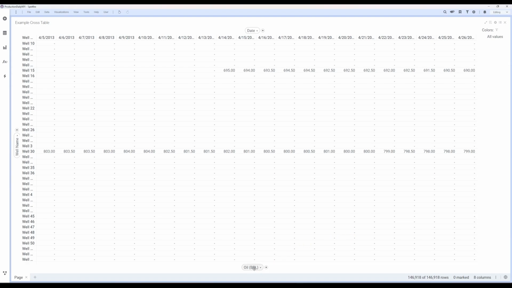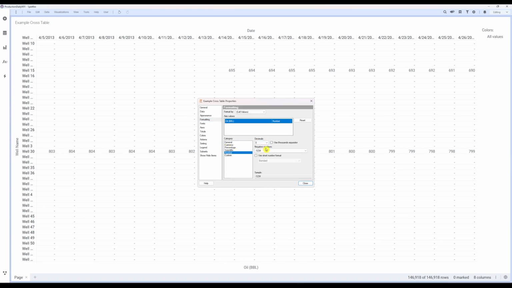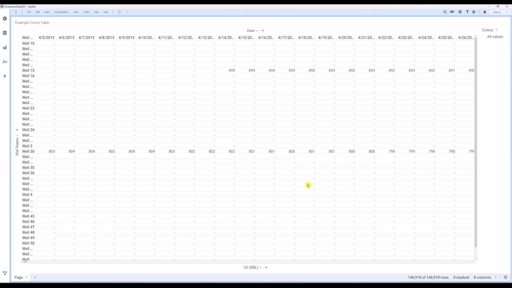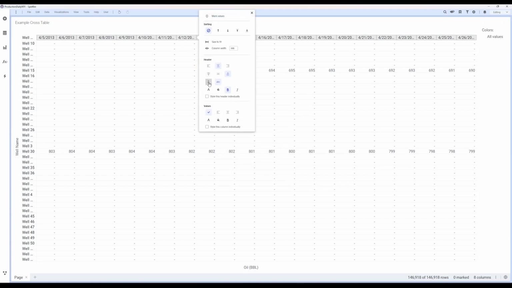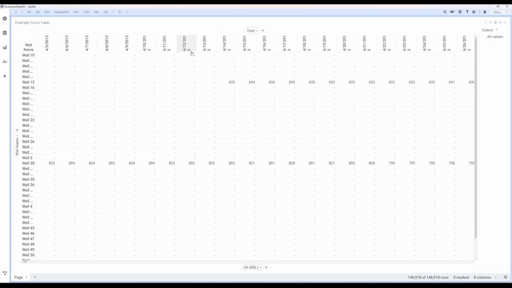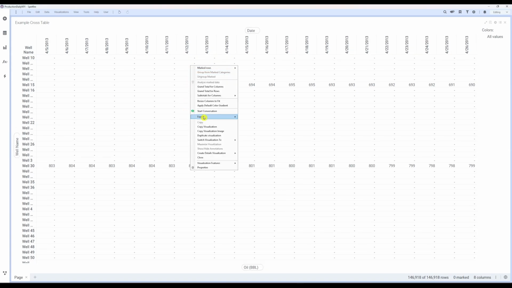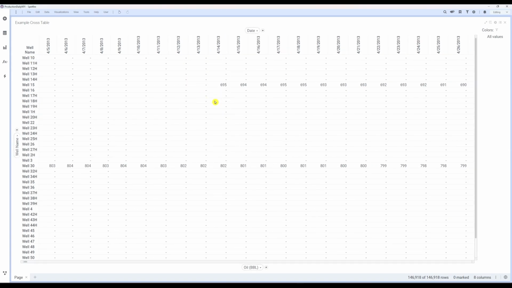For our cell value, be sure to open the formatting options and make a couple adjustments. We'll set the value to 0 decimals and check the thousandth separator box. Let's adjust the horizontal axis values of the dates like this. We can save some space by having the dates vertical in our columns. We can adjust the top row to fit our date values. When done, resize the columns to fit.